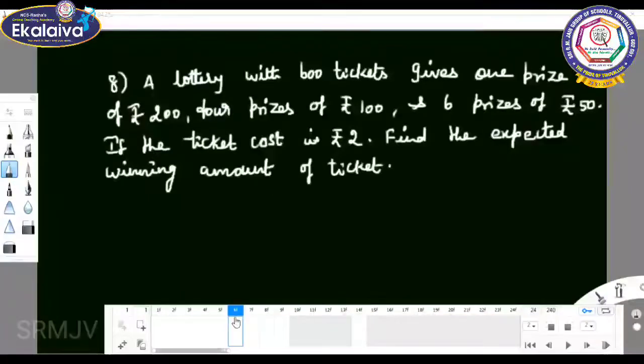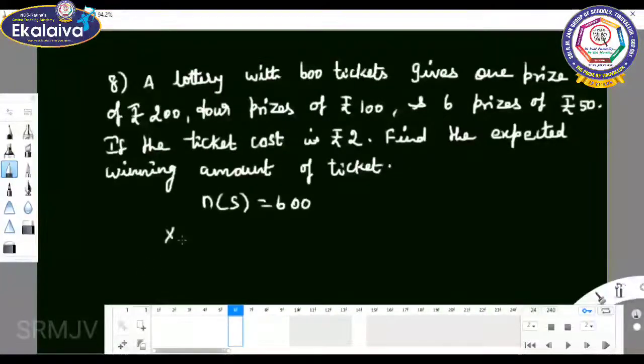See, eighth sum. A lottery with 600 tickets gives one prize of rupees 200, four prizes of rupees 400, four prizes of rupees 100 and six prizes of rupees 50. If the ticket cost is rupees 2, find the expected winning amount of ticket. See, n of s equal to 600, because total sample space is 600 tickets.